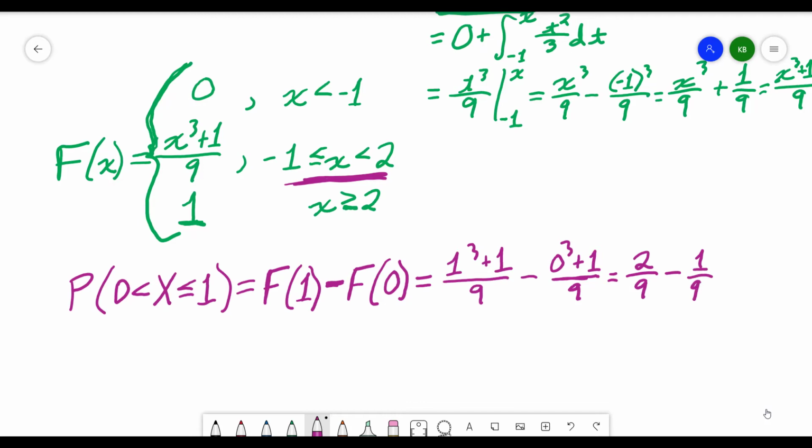And 2/9 minus 1/9 is 1/9, which agrees with our answer when we used our probability density function. So we can use either the cumulative distribution function or the probability density function to find the probability that a continuous random variable falls in some interval of possible values.